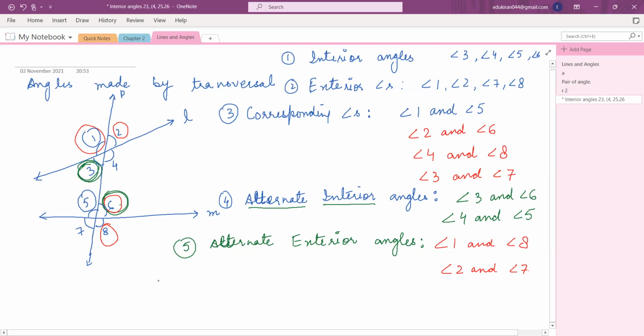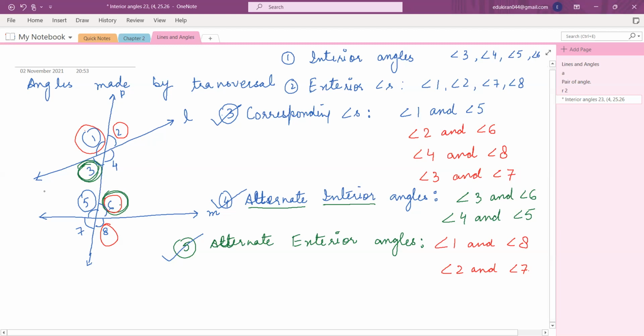Okay, these are the important things you need to remember. What are interior angles? What are exterior angles? These three are more important. What are corresponding angles? What are alternate angles? What are alternate interior angles? What are alternate exterior angles? So please remember these three. These are very important for solving the questions. Okay, ma'am.